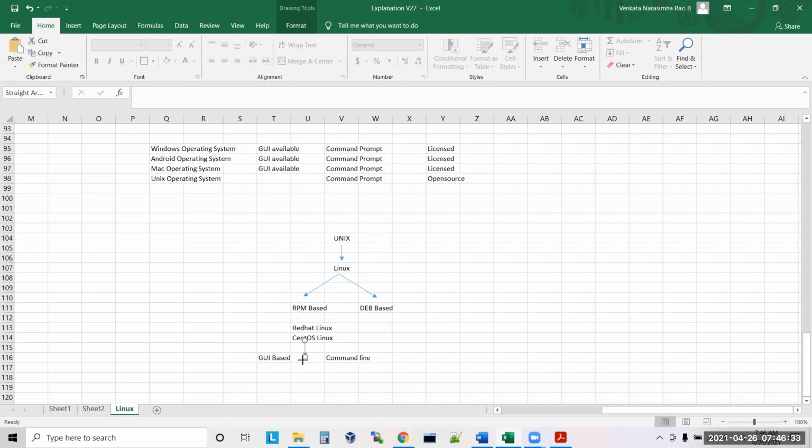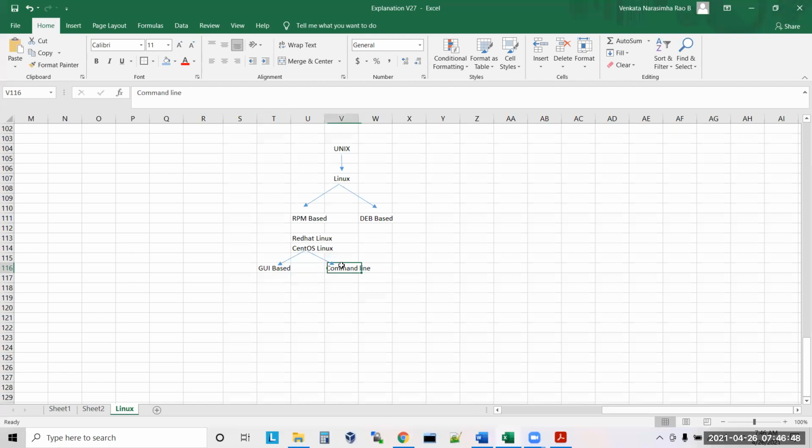But which Linux do we use to install Hadoop? Understand? Which Linux do we use? These guys are giving GUI based Linux and command line based. In real time, we use only command line based Linux. So tomorrow in the interview, somebody asks, are we using Red Hat Linux or CentOS Linux? Command line Linux. Red Hat command line Linux we are using. CentOS command line Linux we are using. Understand? Don't say that we are using GUI based Linux.